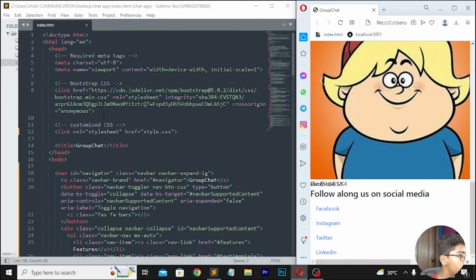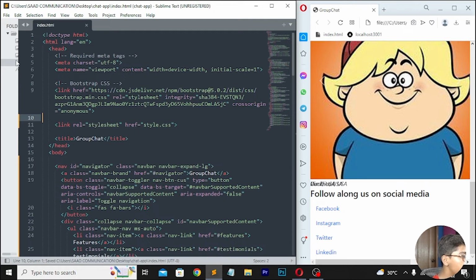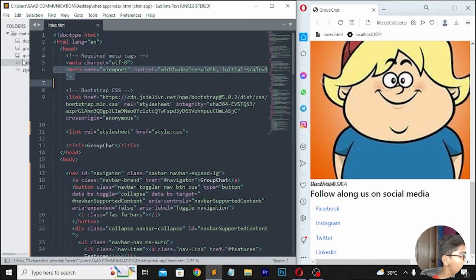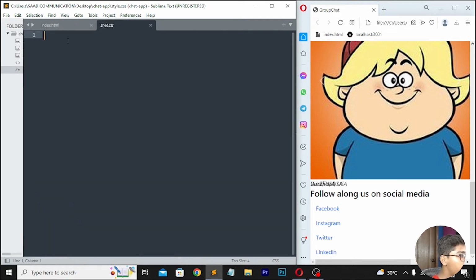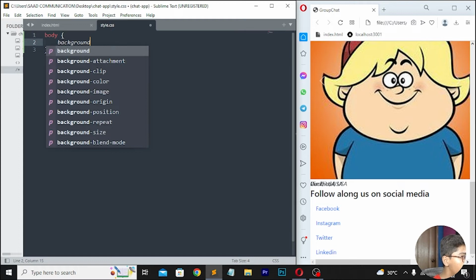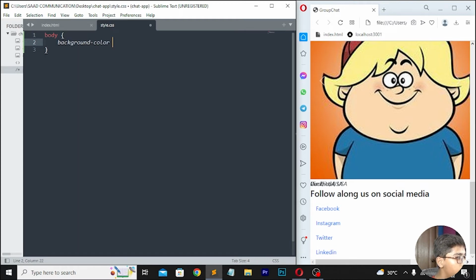So here if I show you, you can see our style sheet has been linked here, so I don't need it here. So save this, then move here to your file, and now we are on our file. Now when you are here, you have to just write a body tag, and then in this I'll be writing a background color, which should be like, you can say, pale. So here I'll be writing E.